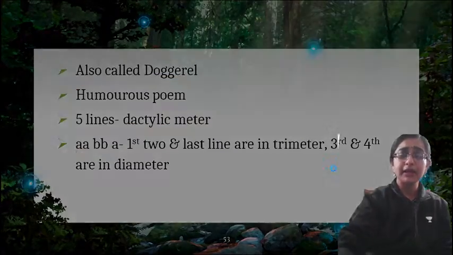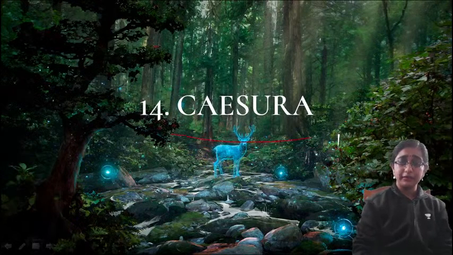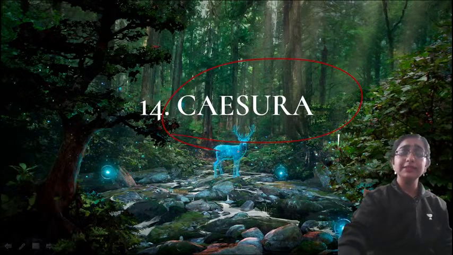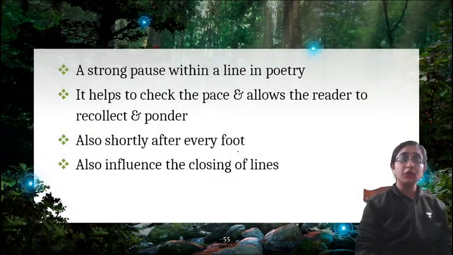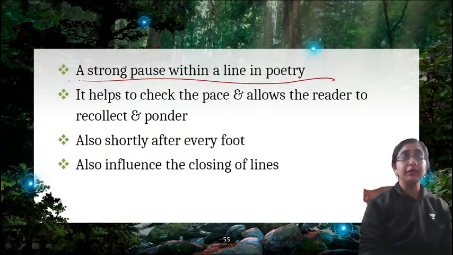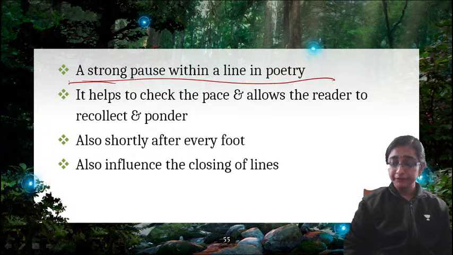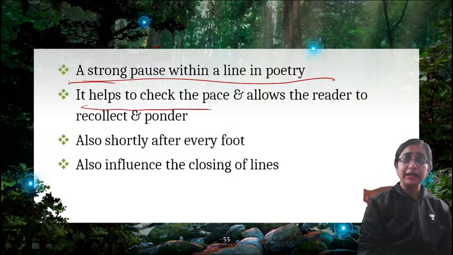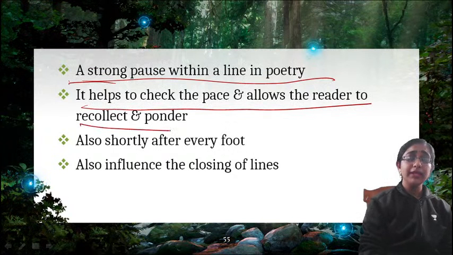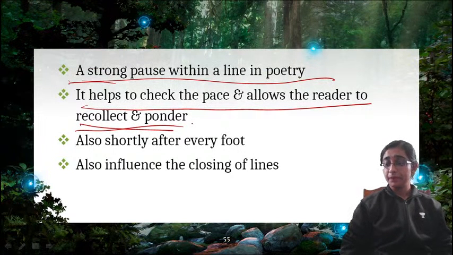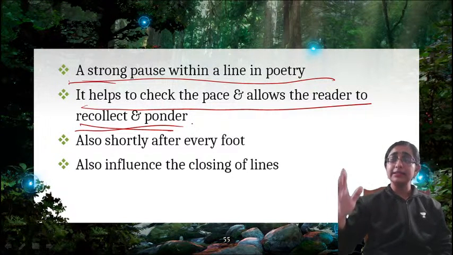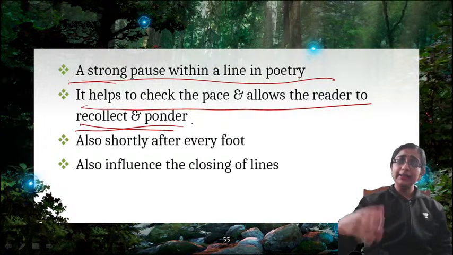So that is limerick. Now next is caesura. I hope you are all familiar with the word caesura. Caesura means a pause, right? A strong pause within a line of poetry. That is caesura. So why is caesura used? Caesura is used to check the pace and allows the reader to recollect and ponder. So when you read poetry, there is a particular point where you will get a caesura. Okay, so why is this caesura given?